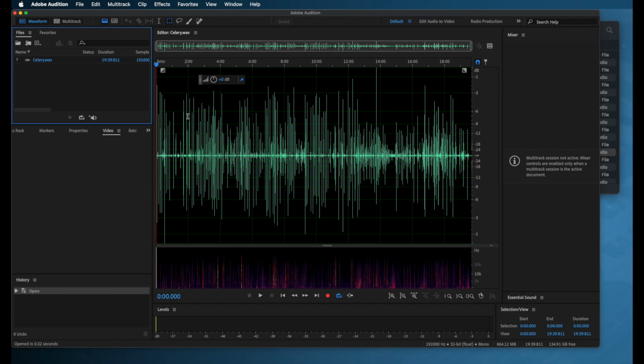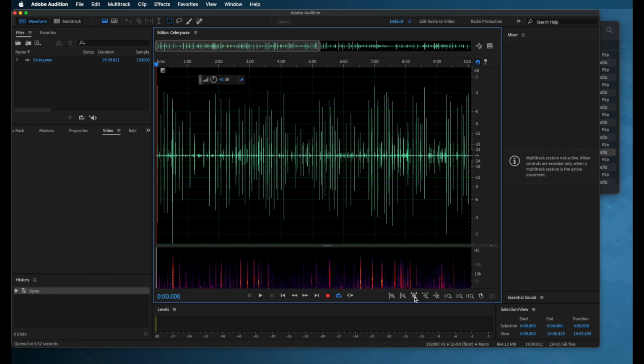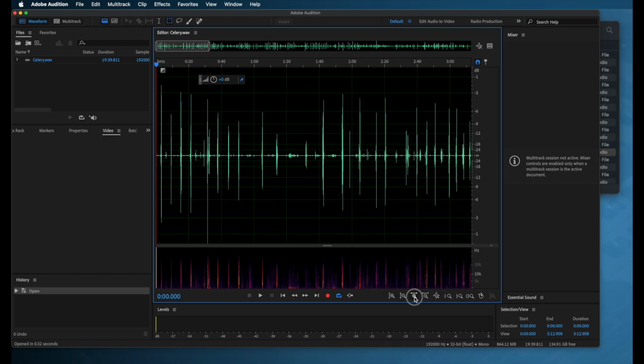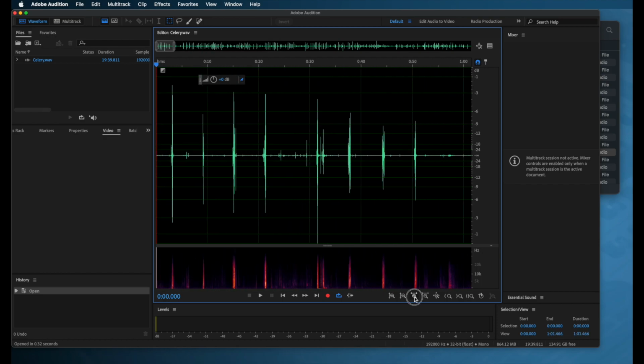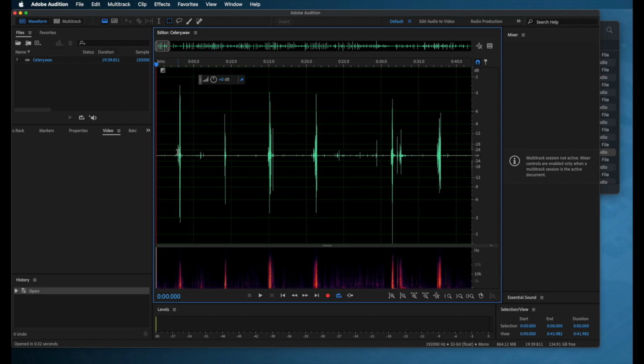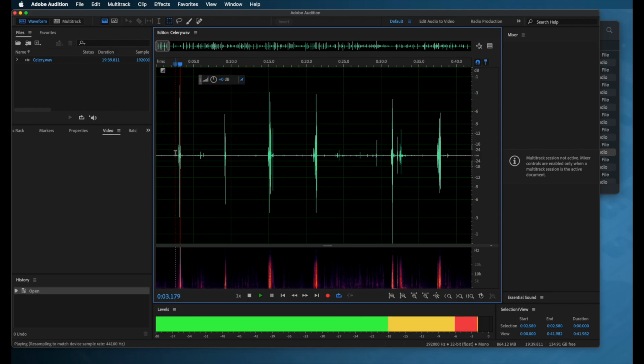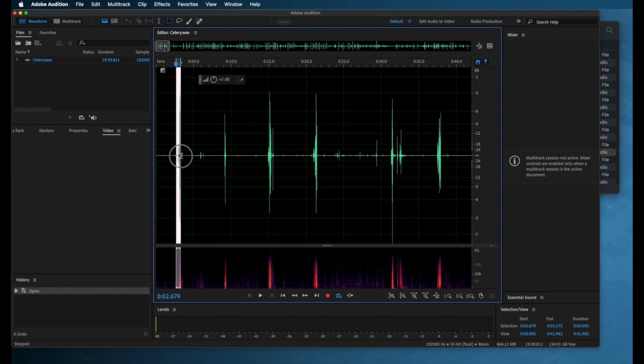So every one of these peaks here is one of the celery crunches. So I'm going to use this tool to zoom way in here so we can start looking at these at an individual level, okay? So what you're going to do is listen through here and find some of your favorites. So that first one is great.